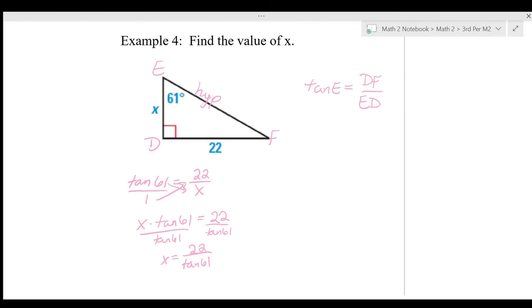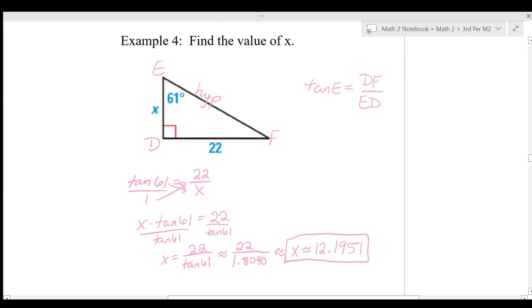So in your calculator, input 61, press tangent, and that's going to give you a decimal that will be about, we'll go to 4 decimal places, 1.8040. That's tangent of 61 approximately. And then we'll go ahead and do 22 divided by 1.8040 equals, and so x will be approximately equal to 12.1951. And for this unit, we're going to stick to rounding to 4 decimal places unless it tells us otherwise.